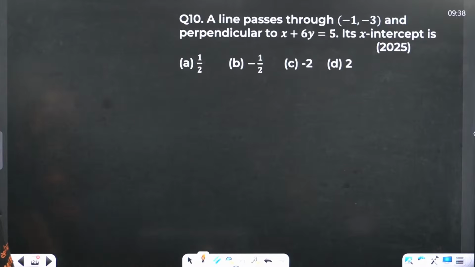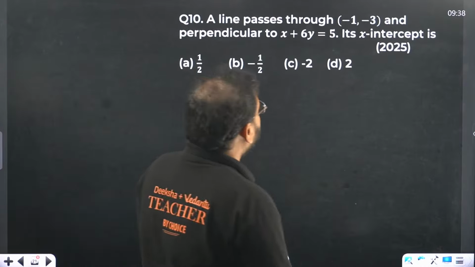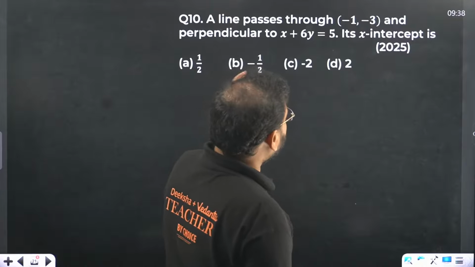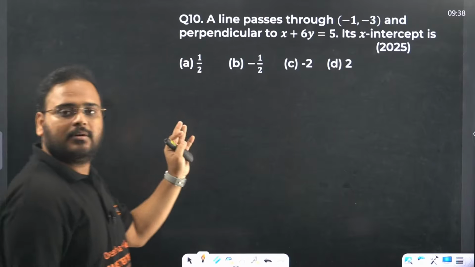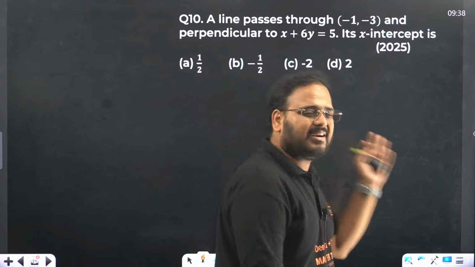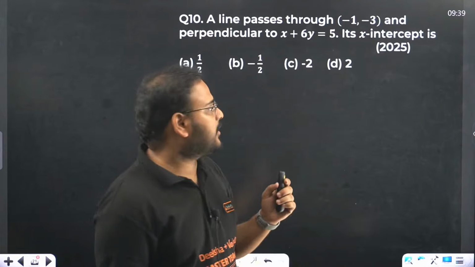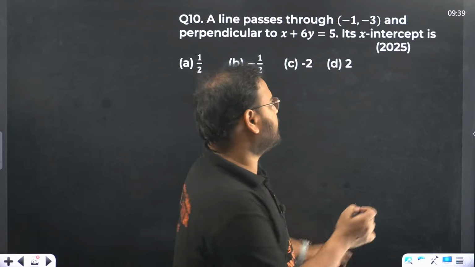Question number 10 now. A line passes through this point and is perpendicular to this line. Same question, can you all solve it? Same as question number 1. I've done this question many times now. You can see that this is last year's question, guys.